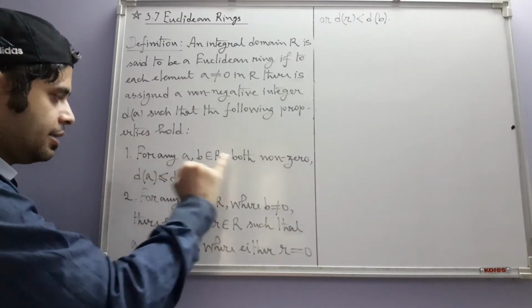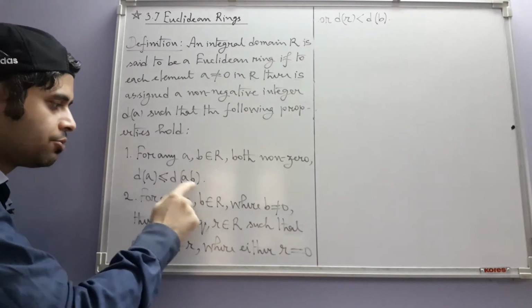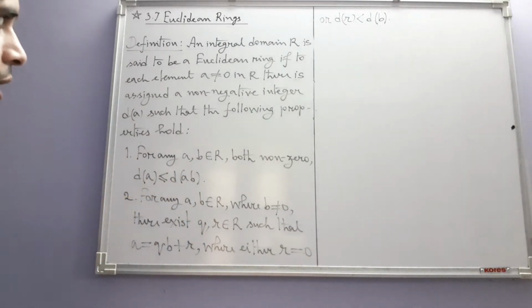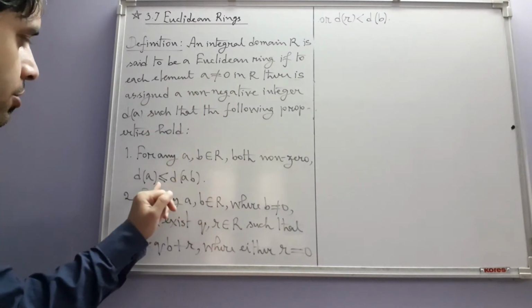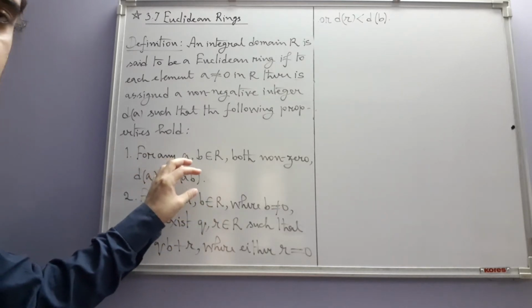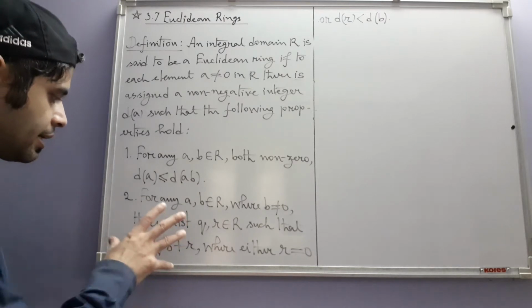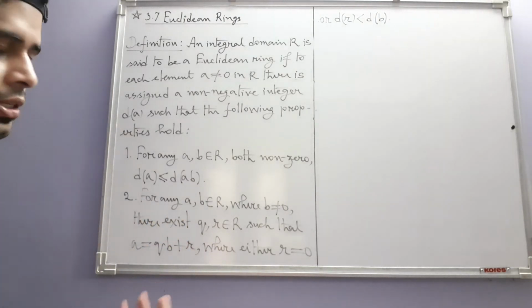Note that a is non-zero, so d of a makes sense. But what about ab? Since a and b are both non-zero and we are in an integral domain, their product is also non-zero. So d of ab also makes sense, and these are two non-negative integers. They satisfy this inequality. And the second one is just the division algorithm in this general setup.